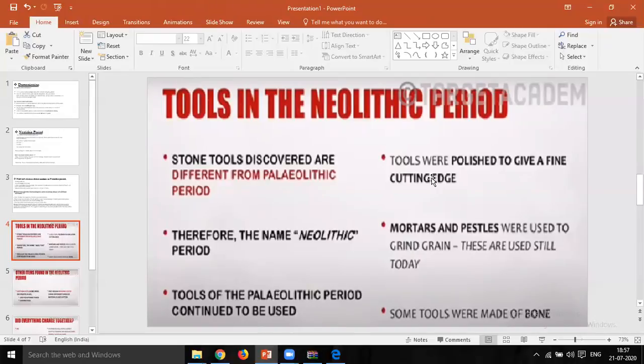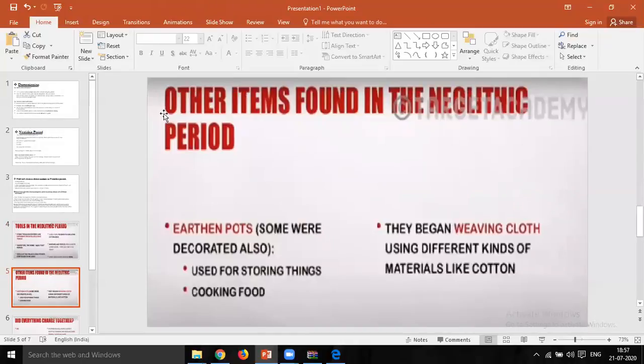So these are the kinds of tools used in the Neolithic period. Now in the next lecture we will be discussing some more items that were found in the Neolithic period, which we will discuss in another lecture as the first part.